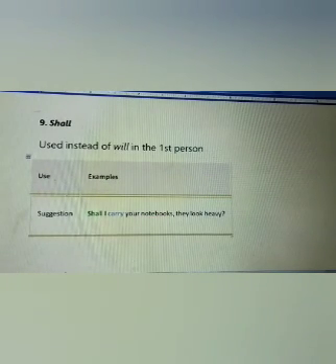Now, shall. It is used instead of will in the first person in future. It is also used to make a suggestion. For example, shall I carry your notebooks? They look heavy.